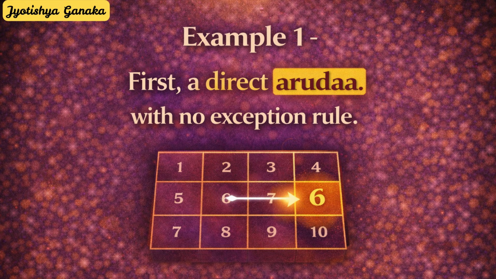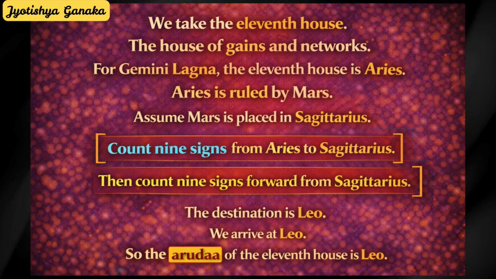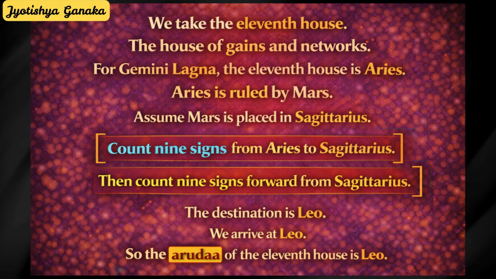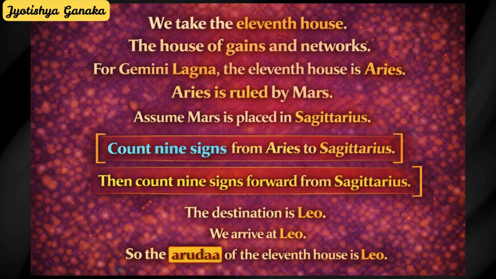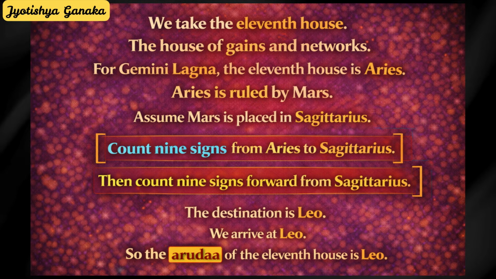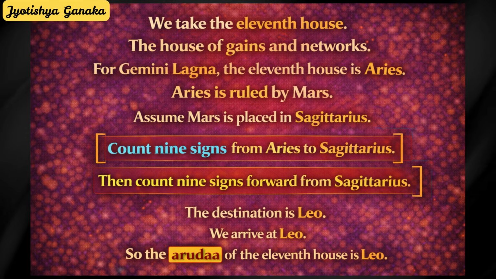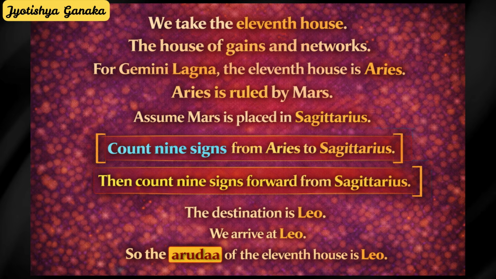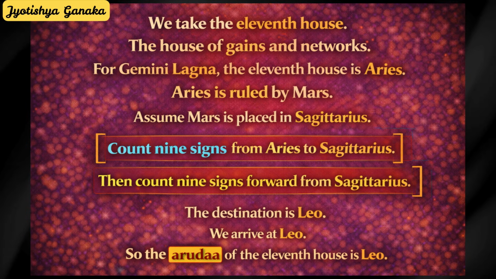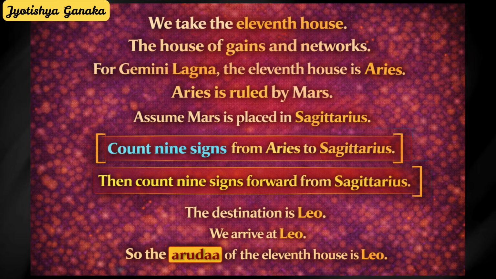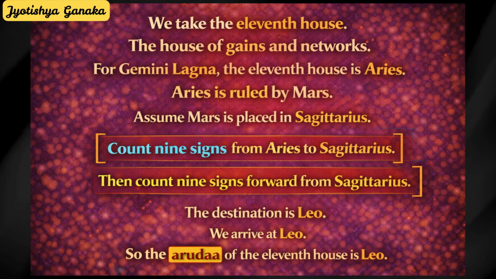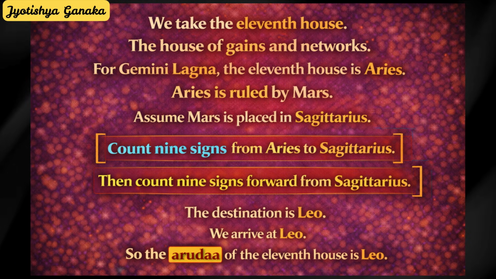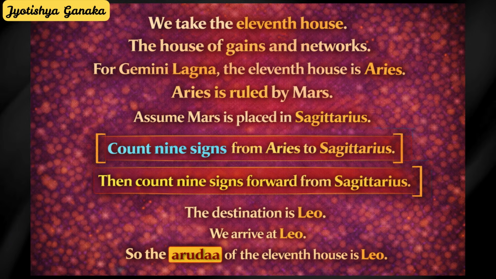First, a direct Arudha with no exception rule. We take the 11th house, the house of gains and networks. For Gemini Lagna, the 11th house is Aries. Aries is ruled by Mars. Assume Mars is placed in Sagittarius. Now count from Aries to Sagittarius. Aries, Taurus, Gemini, Cancer, Leo, Virgo, Libra, Scorpio, Sagittarius. The distance is 9 signs.